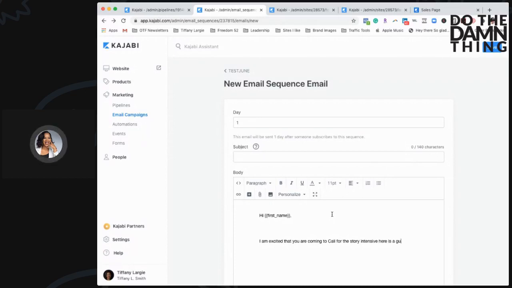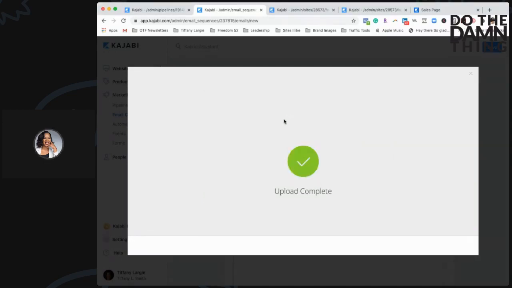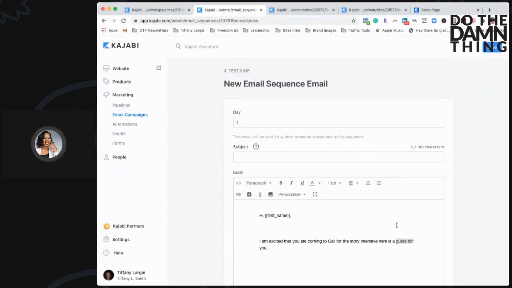Here is a guide for you. Okay. And what's awesome is that I can actually attach a file super fast, super easy. I'm just going to pick the first file that allows me to pick. Okay, great. So it allows me to pick a file very quick, very easy, very clean.